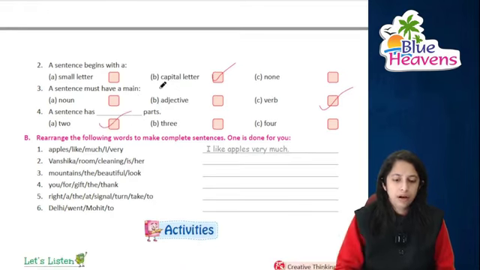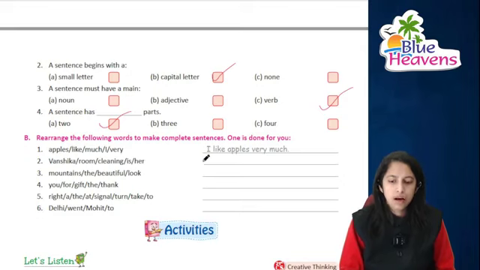Now we have to rearrange. Apples like very, I very much. I like apples very much. Vanshika room cleaning is her. Vanshika is cleaning her room. So you can write that Vanshika is cleaning her room.